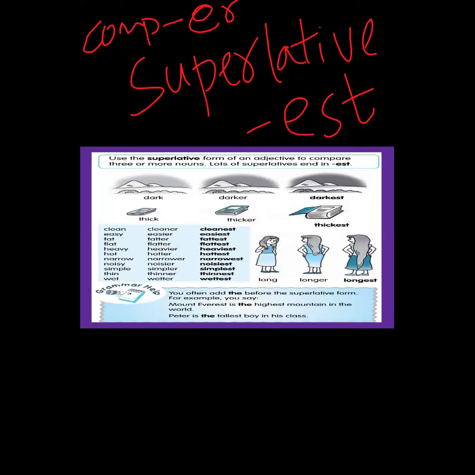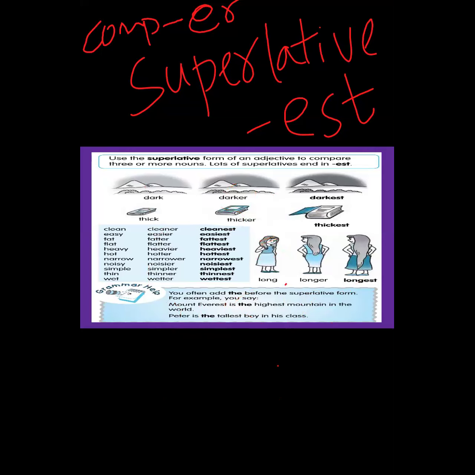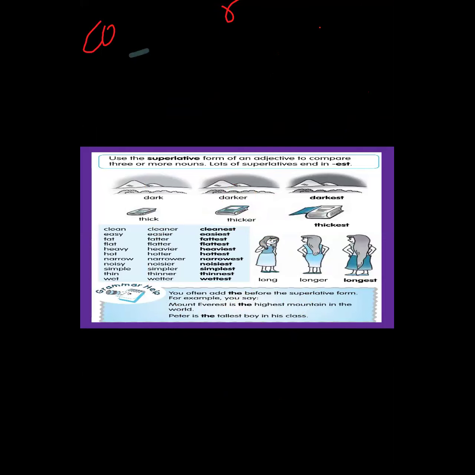Ma'am, I have a doubt, ma'am. Okay, I'll clear it out, just a minute. For example, see over here. What will come in this case? Tell me. I-E-R. We have to change Y to I. Very good. Busier, busiest. Very good. Okay, what doubt do you have? Ma'am, what is the syllable, ma'am? How do we say there is only one syllable, two syllables? Yes, we will come to that also, inshallah.